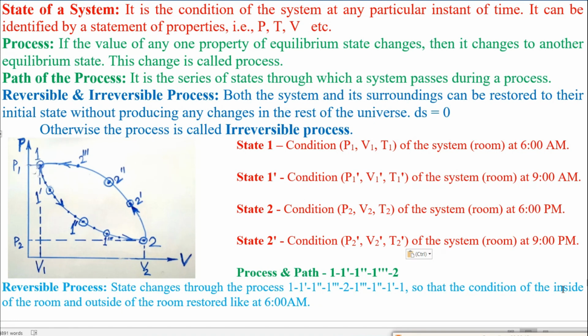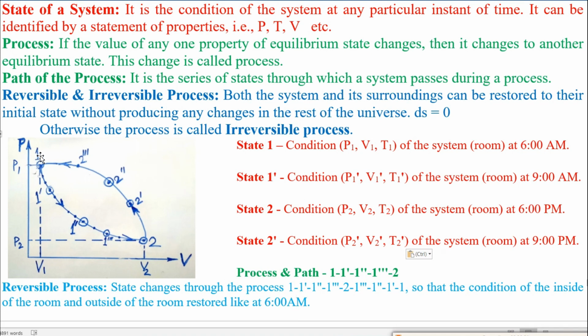So the condition of the inside of the room and outside of the room is restored like at 6 am the previous day: the physical conditions of the system as well as of the outside surroundings are restored. The values of PVT are not changing, so we can say the system is returning to its initial state, as well as the outside surroundings.